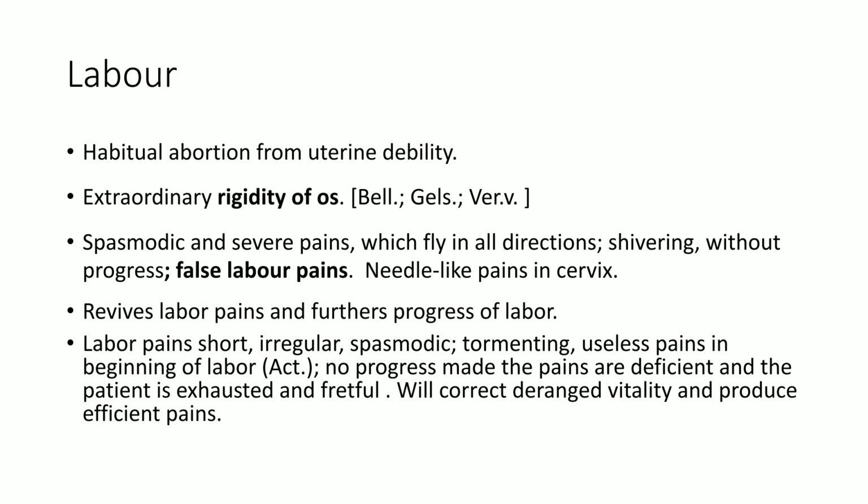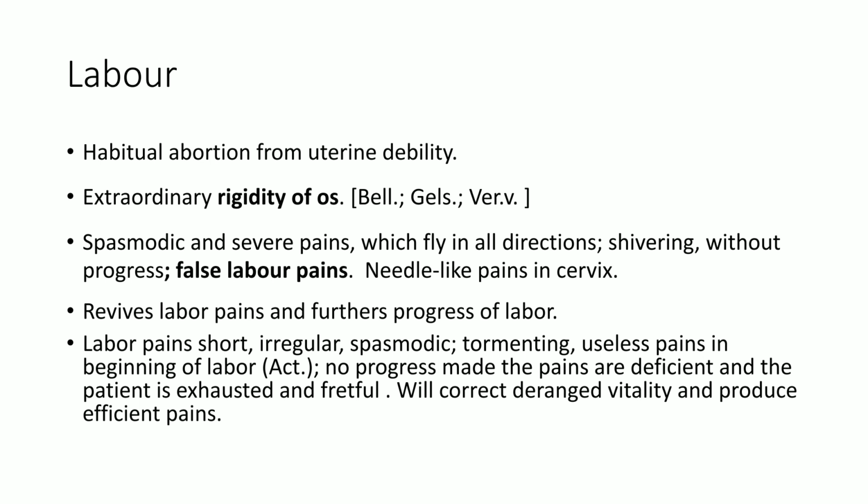Then continuing, that is about labor. Again, it is a remedy for habitual abortion from uterine debility. And it is also indicated for extraordinary rigidity of os. Very, very important. You have to remember the extraordinary rigidity of os. And the next point is spasmodic and severe pains which fly in all directions, shivering without progress, false labor pains, and also needle-like pains in cervix.